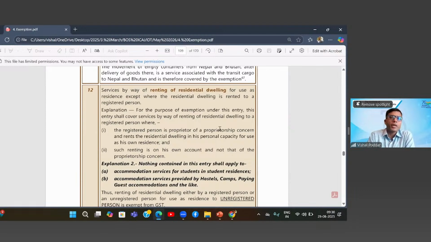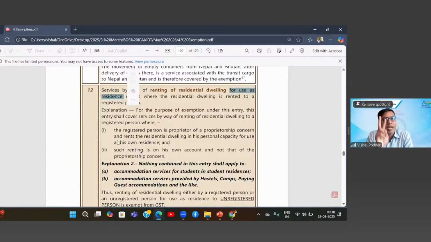Now comes the second part. Also, the purpose is for use as a residence. There is a possibility that we as chartered accountants or even lawyers or even architects are allowed to occupy flats as their office. So if I'm taking a flat on rent for using it as my office, this exemption entry will not apply. So two things are out. One, where I'm taking a shop or an office on rent, that is anyways out of this exemption because it is not a residential unit.